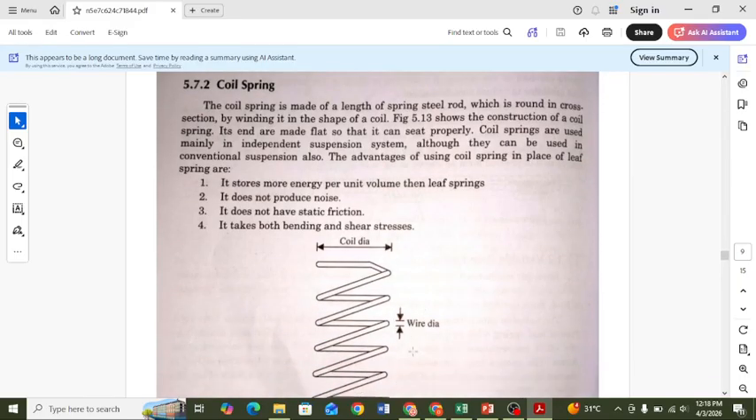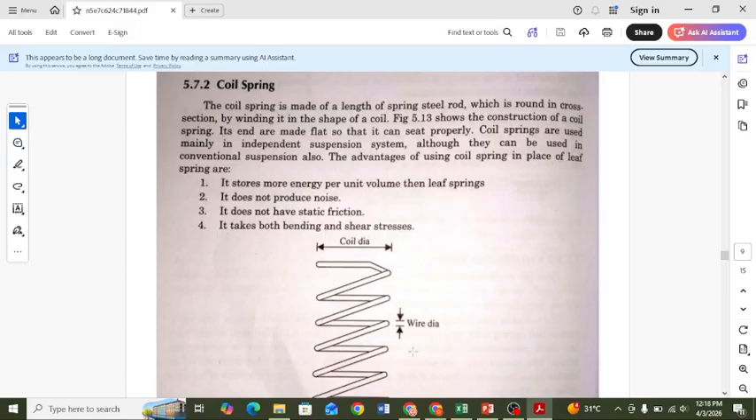This coil spring is made from a length of spring steel rod, which is round in cross section, by winding it in the shape of coils. It shows the construction of the coil spring. Its ends are made flat so that it can sit properly. Coil springs are used mainly in independent suspension systems, although they can be used in conventional suspension also.